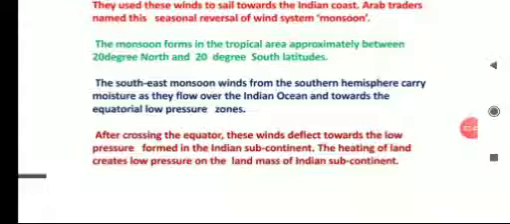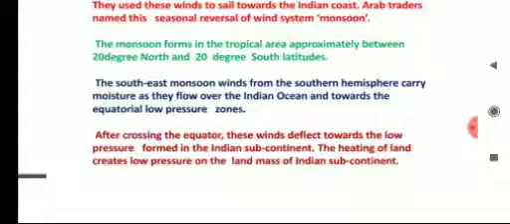Children, these winds which bring rain-bearing clouds to India are called southeast monsoon winds. They are formed in the southern hemisphere at the 20° latitudes and flow over the Indian Ocean towards the equatorial low pressure zones. After crossing the equator, they travel towards the Indian subcontinent because the Indian subcontinent has created low pressure.